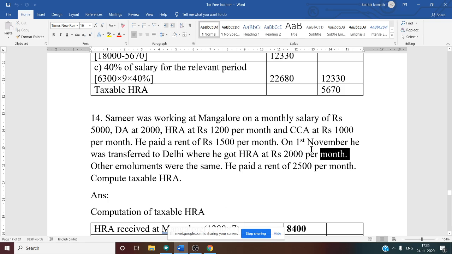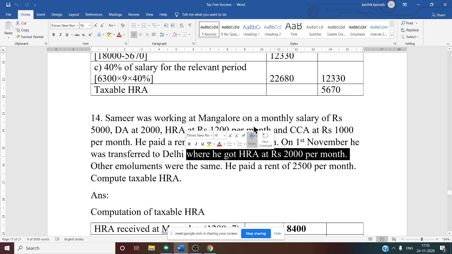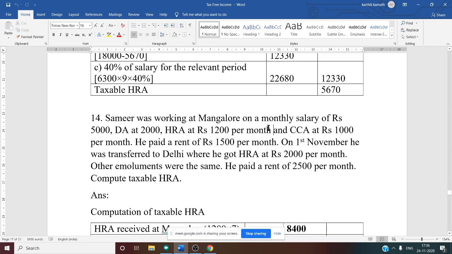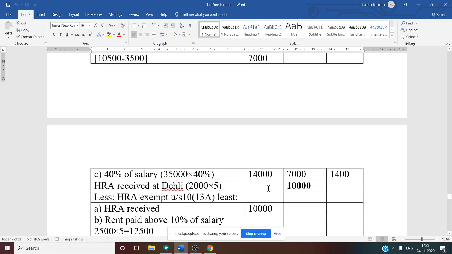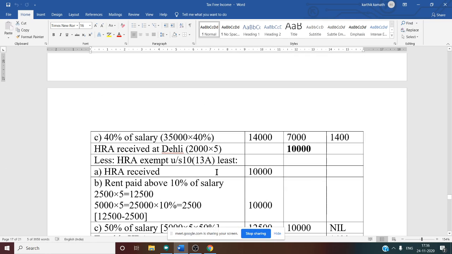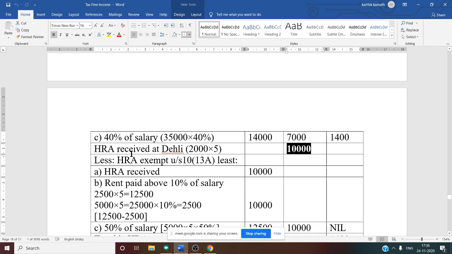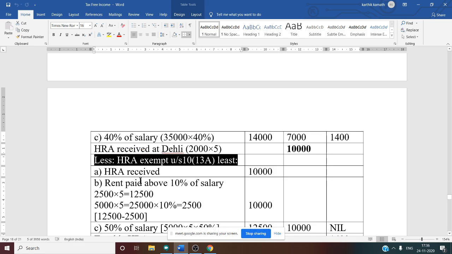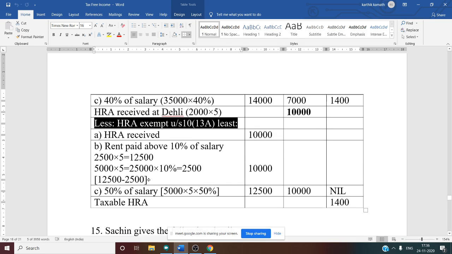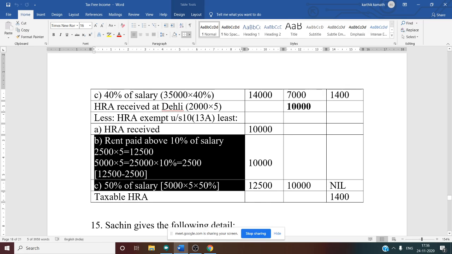So here 2,000 into 5 we have to do instead of 1,200. 1,200 is given for Mangalore, 2,000 is for Delhi. So 2,000 into 5, what is the amount? 10,000. So this is the total HRA received at Delhi. Again we have to do the same thing. HRA exempt under section 10 clause 13A, least of the following. Among these three conditions, whatever is least is exempt.